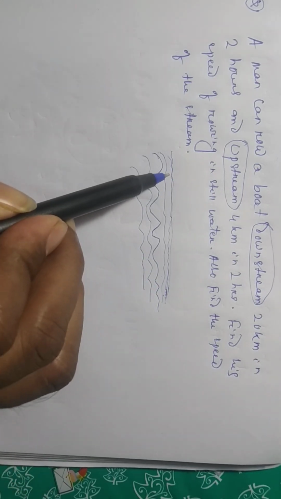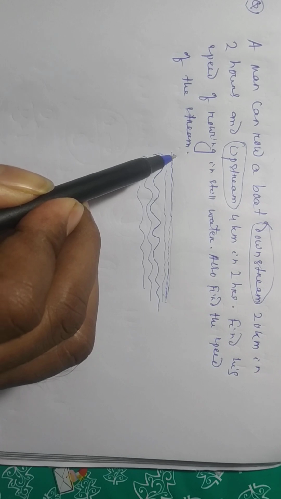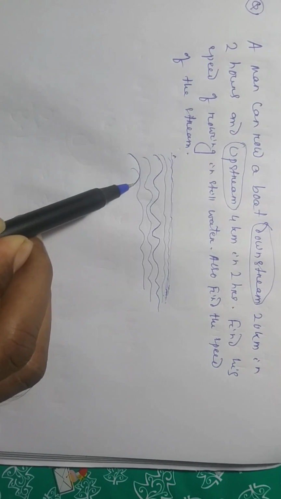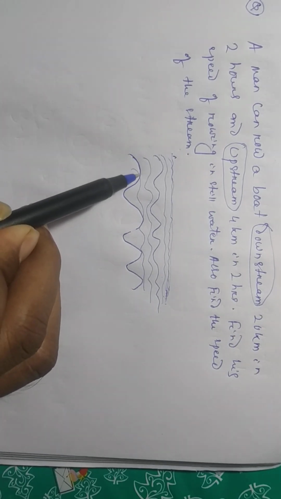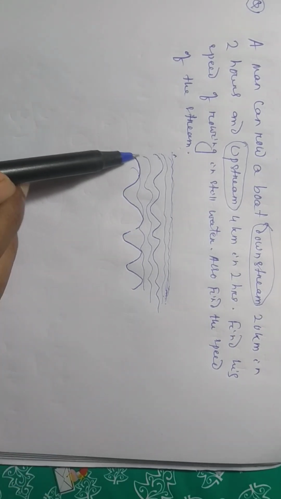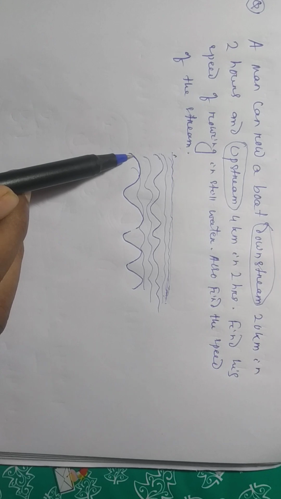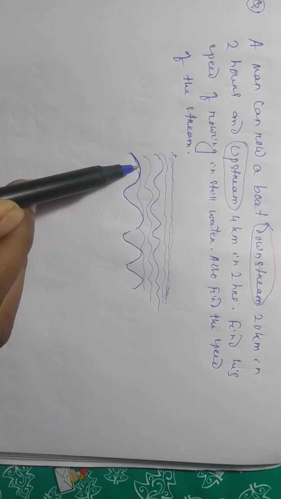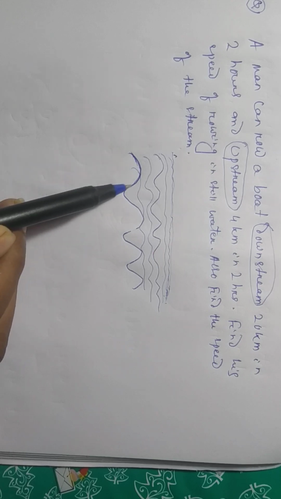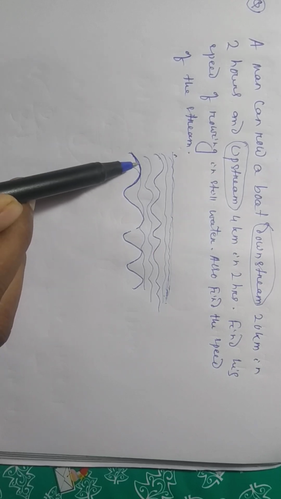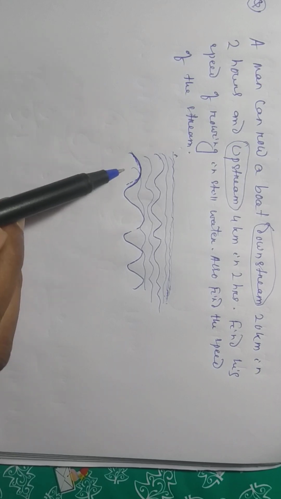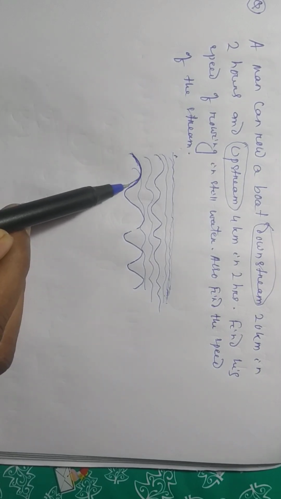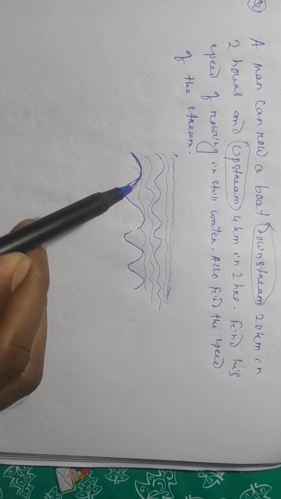Downstream means, see here, this is the streaming, this is the speed, this is downstream. When the stream is going down, will the speed increase or decrease? That time the speed will increase.